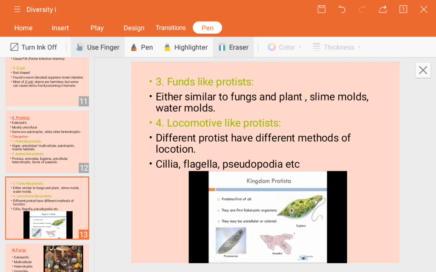So the flagella may be present two or more. Okay, or that may be one, that may be two. Next, that is pseudopodia. So pseudopodia, this word actually always comes for the amoeba.